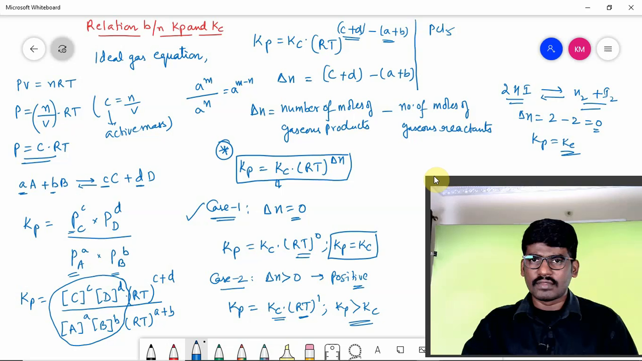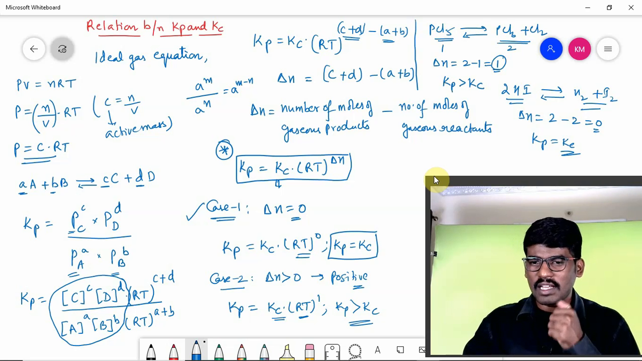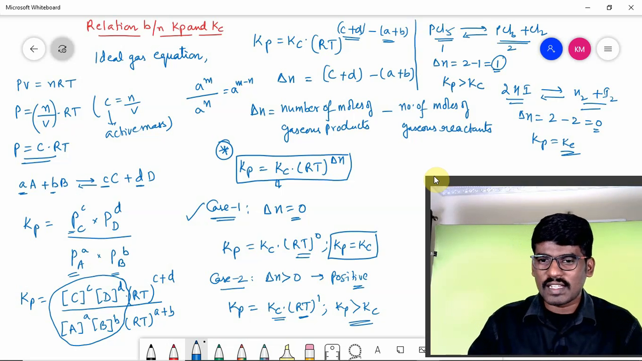PCl5. Second case, I am writing an example here. PCl5 reversible with PCl3 plus Cl2. Number of moles of products will be 2. Number of moles of reactants 1. So delta n will be equal to 2 minus 1, which is equal to 1. So here in this case, delta n is greater than 0, positive. So obviously Kp greater than Kc. Kp can be taken as greater than Kc. Hope you understand that. Such relations they will ask based on equations, especially for CET examinations, children.